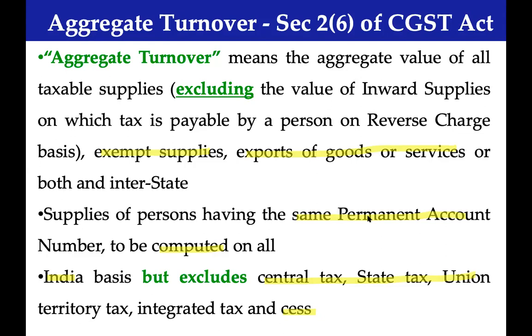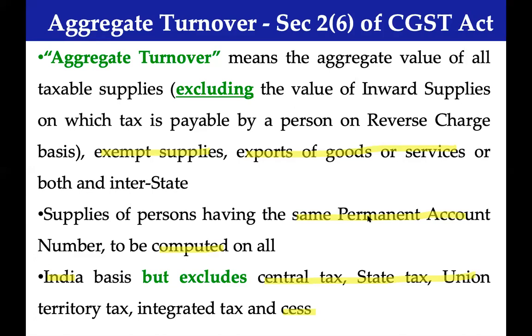They share with you certain information where A Limited, Tamil Nadu HO, has supplied goods which is taxable supply for rupees 30 lakhs, then exempted supply for rupees 25 lakhs, and they have made an export of goods for rupees 10 lakhs.